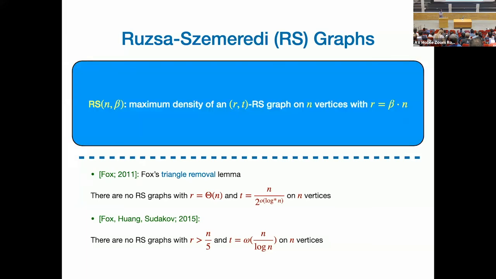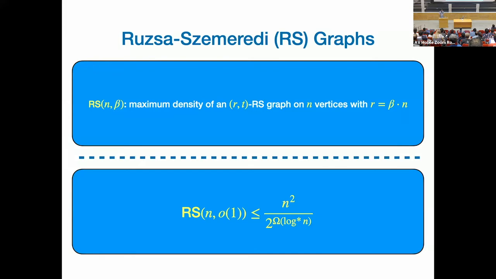For us, now the RS graph function that I define is the density of this graph when I have n vertices and induced matching of size beta times n. And for our purpose, the important thing is that if you want a slightly sublinear in n induced matching size, think of it as n divided by 2 to the theta log star n. Still, this graph cannot be super dense. They can have at most n squared divided by 2 to the log star n edges. Okay, so this follows again from Fox's triangle removal.